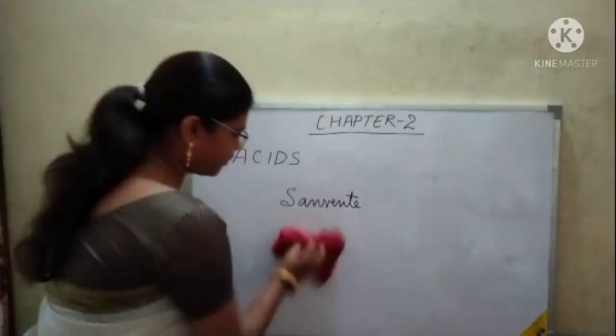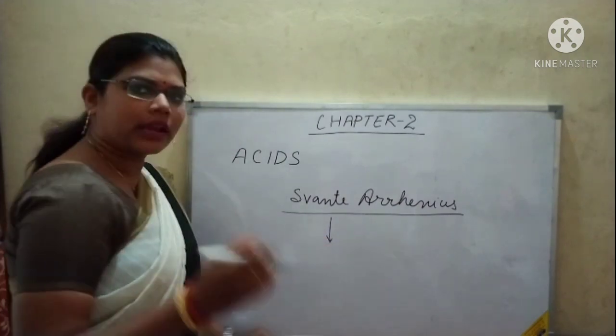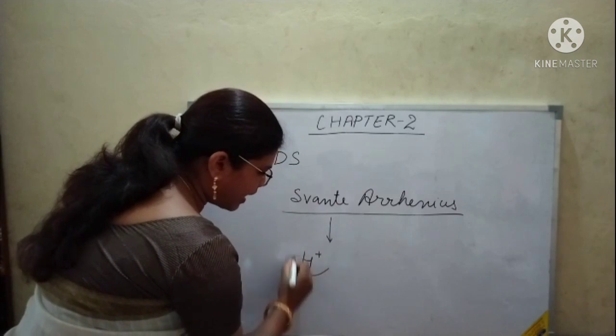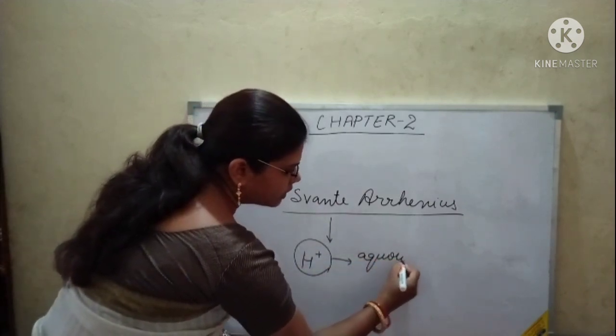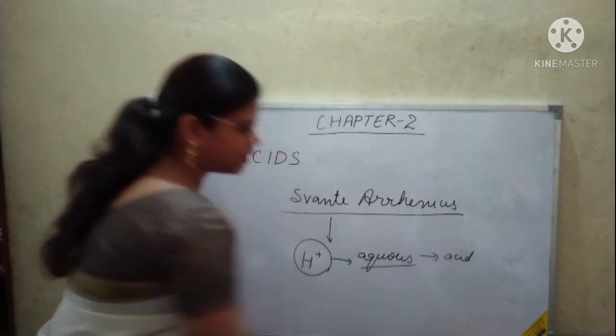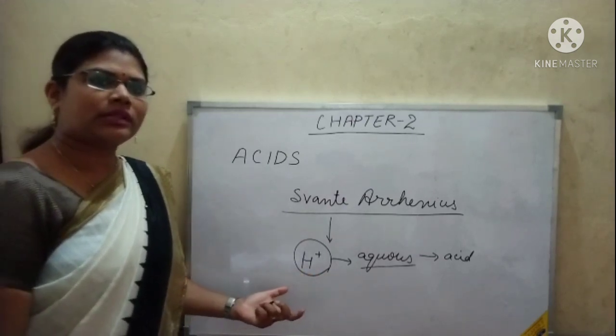So Arrhenius said any substance which gives H plus ion in its aqueous solution is an acid. So acid is that which gives H plus ion in an aqueous solution, means when it is mixed with water, so that is acid.